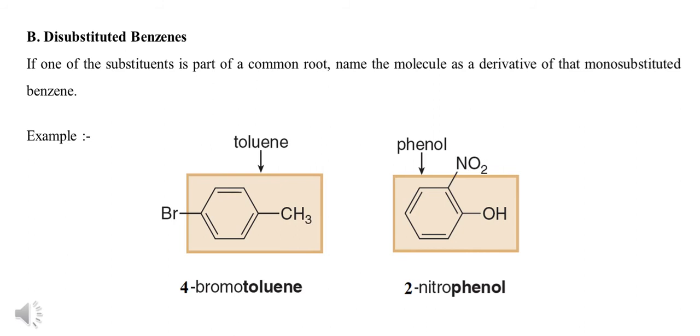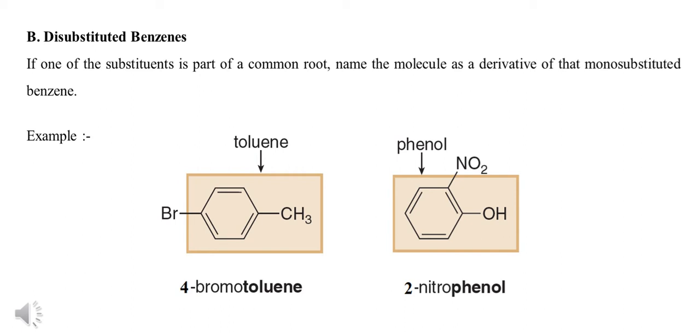In such a disubstituted benzene, if one of the two substituents gives a common root, the compound is considered a derivative of that monosubstituted benzene. In the first example, the benzene contains bromine and a methyl group.